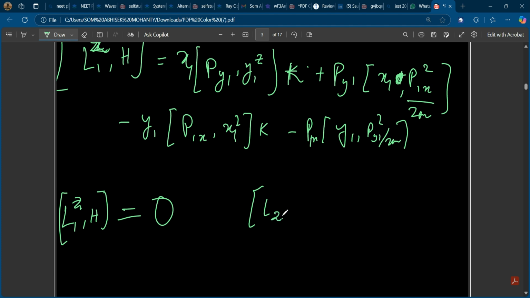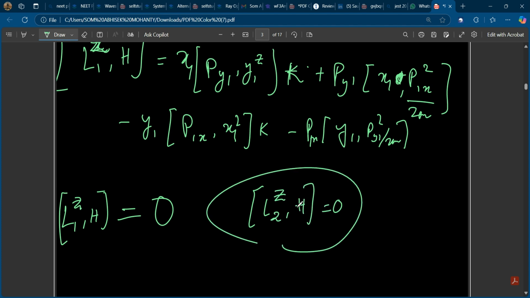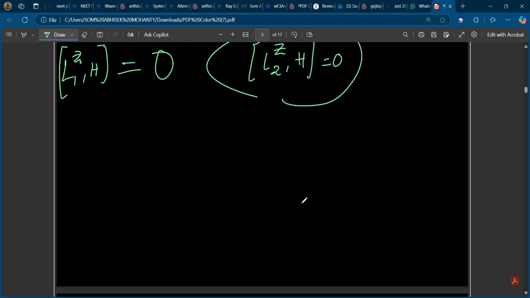Similarly, we can prove that L2z with Z, H is equal to 0. Right. So now you can also prove, if you do it slowly, that you can also put P1z plus P2z along with H. Okay, you can prove this one also.